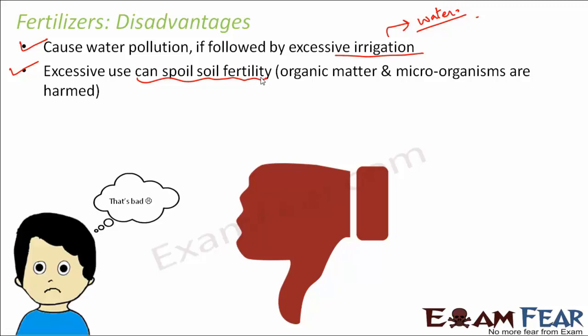Overall, even though manure will give a little lesser productivity than fertilizer, at least it is not going to harm our environment. So we can make a judicious use of manure or fertilizers as and when needed.